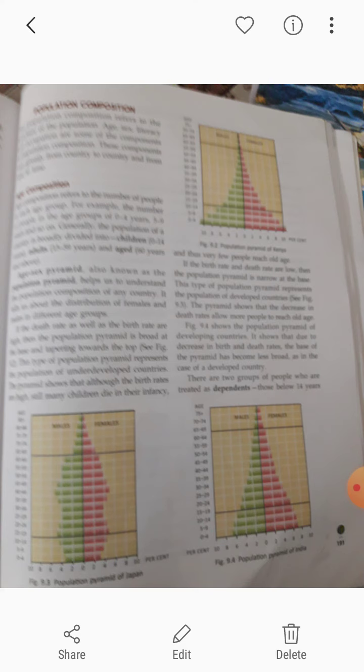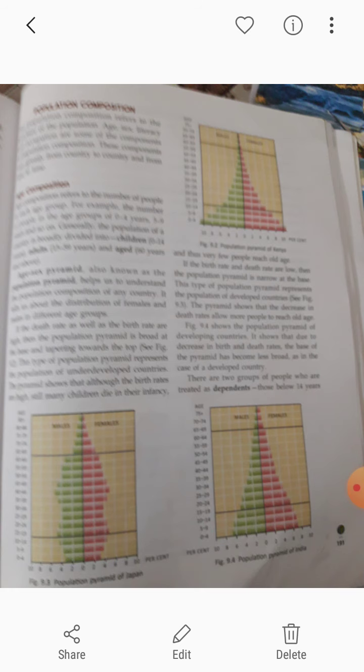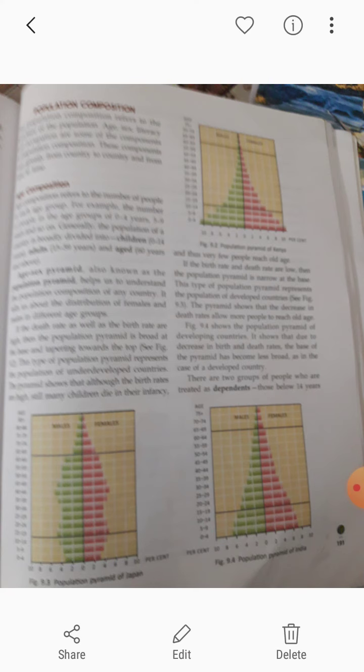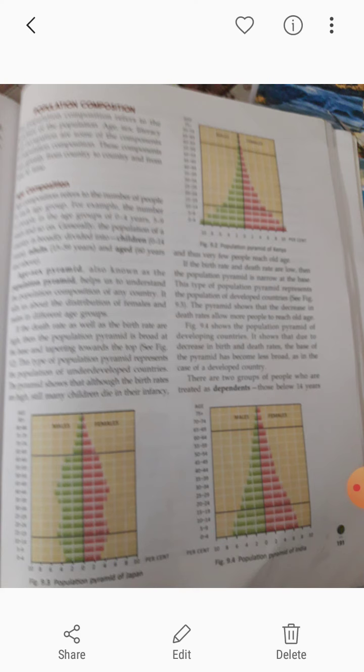Now here in this category you can find the population pyramid of Kenya, the population pyramid of Japan, and the population pyramid of India. These three pyramids tell about the death rate as well as the birth rate, clear? Now, if the death rate as well as the birth rate are high, then the population pyramid is broad at the base and tapering towards the top. Now let us move towards the population pyramid of Japan.